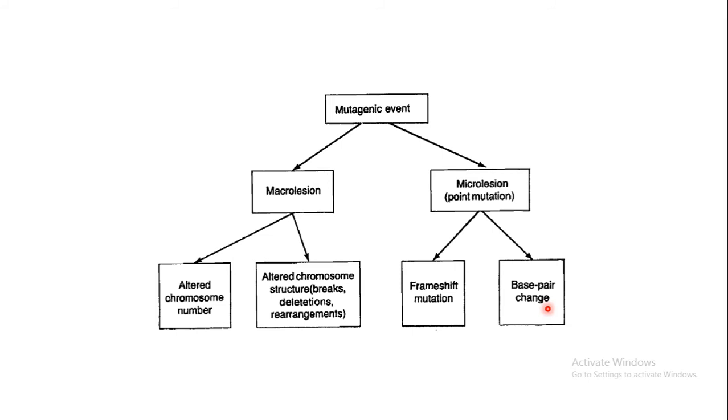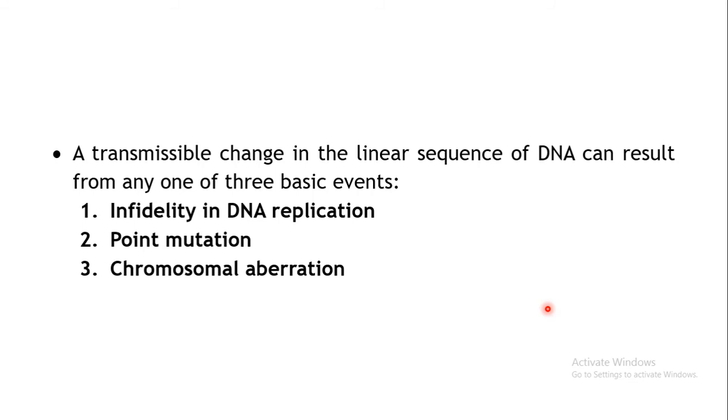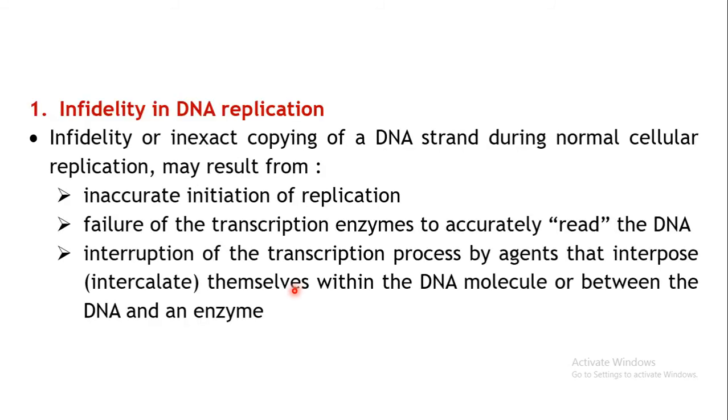Okay, so these are the 2 types of changes which may take place. Now these particular changes which may take place in the DNA sequence may be produced by 3 basic processes. There are 3 basic mechanisms by which alterations in the DNA sequence may take place. First one is the infidelity in the DNA replication. Second one is the point mutation. Third one is the chromosomal aberrations. Now let us see one by one what these 3 types of mechanisms are and how exactly they are altering